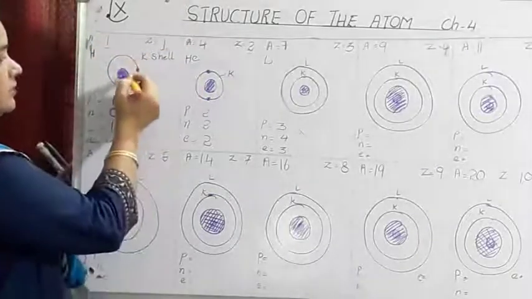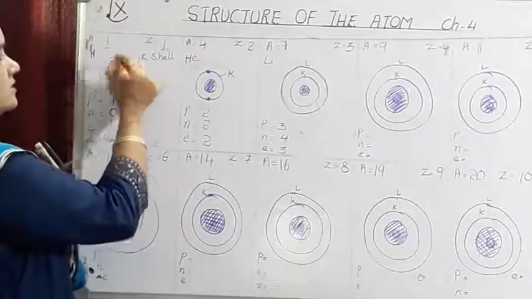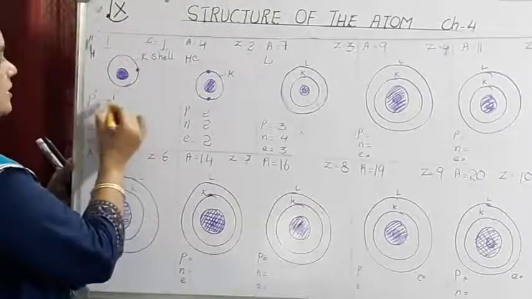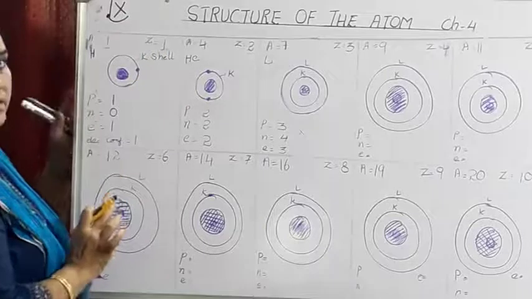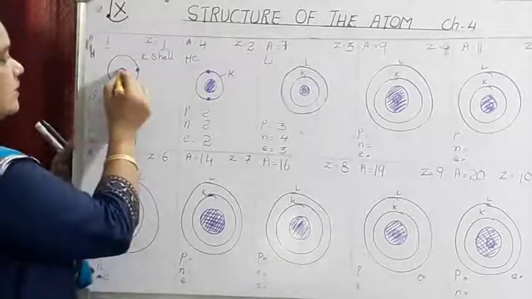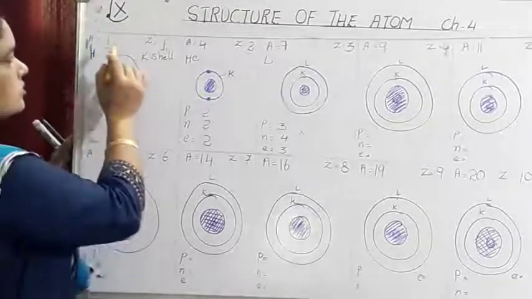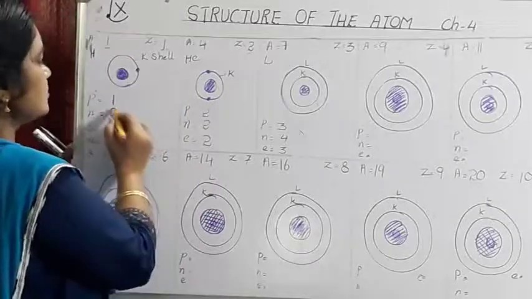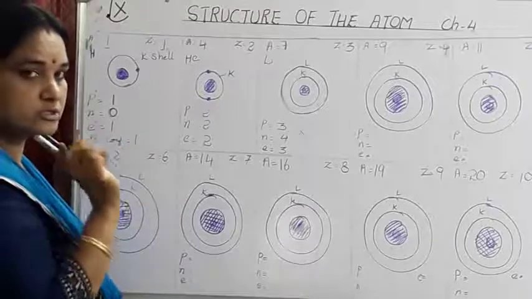So when you draw the diagram of the atomic structure, in the center is the nucleus, and then it is surrounded by the first shell, that is the energy level K shell. So if the atomic number is 1, the number of protons in the hydrogen atom will be 1. So there is 1 proton in the nucleus, and how to find out the number of neutrons? That is mass number minus atomic number. So 1 minus 1. So in the atom of hydrogen there are no neutrons, the number of neutrons is 0.